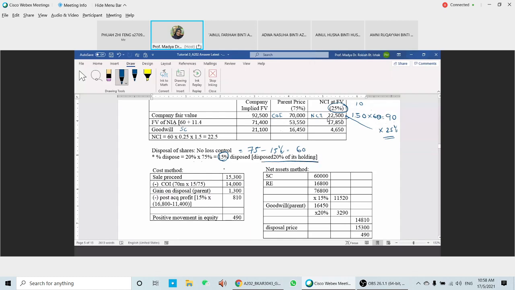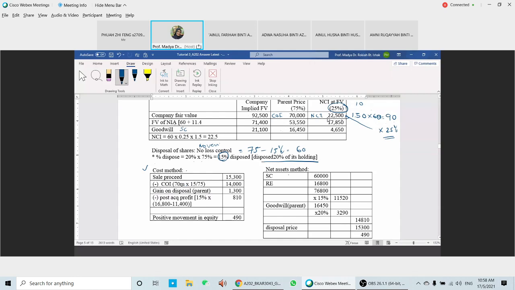Okay, so now we're going to calculate for the disposals. Since there is no loss of control, we need to calculate a movement in equity. Then we use the cost method, or we can use the net asset method. The simple one is the cost method. For the cost method, the sales proceeds from the disposal of that 20%, or 15%, that we have here, received here is 15,300. So we dispose here 15,300.